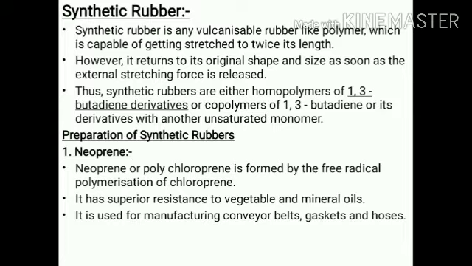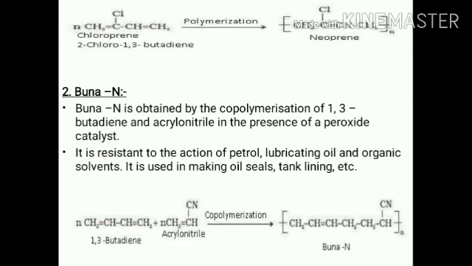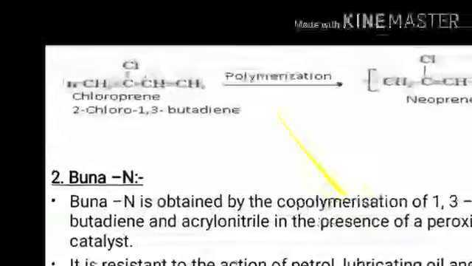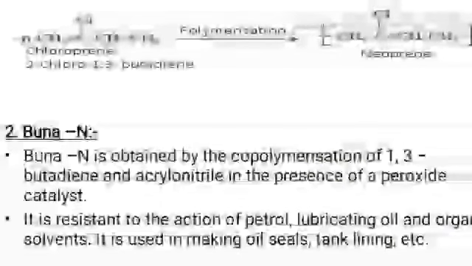Okay, 2-chloro-1,3-butadiene is the formula of neoprene. It is used for the manufacture of conveyor belts, gaskets and hoses. This is the structure of neoprene. You can see this is the formula of neoprene, 2-chloro-1,3-butadiene. After polymerization, neoprene is formed.